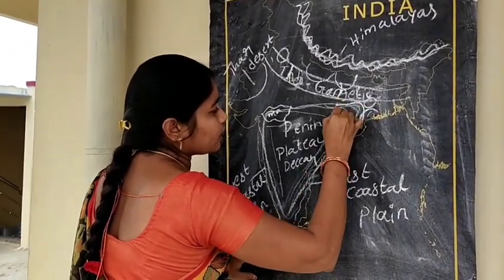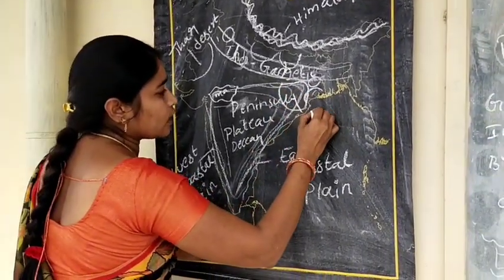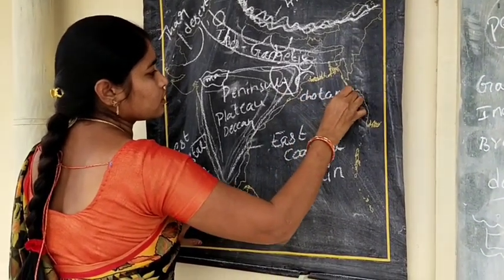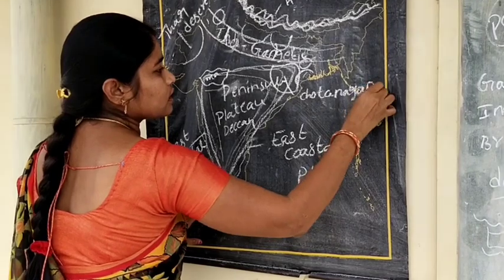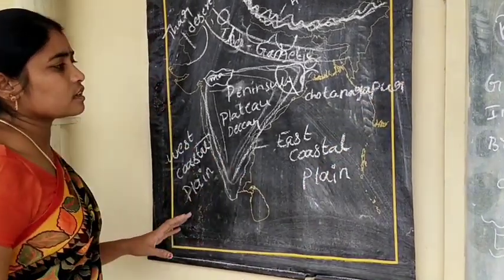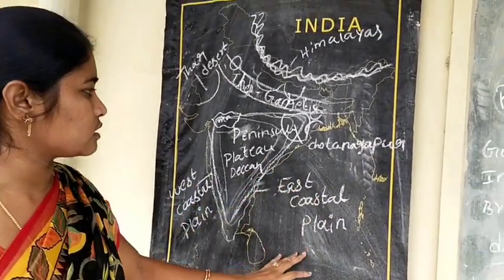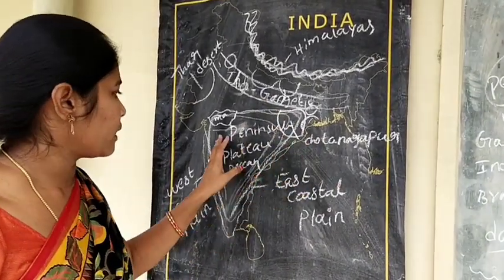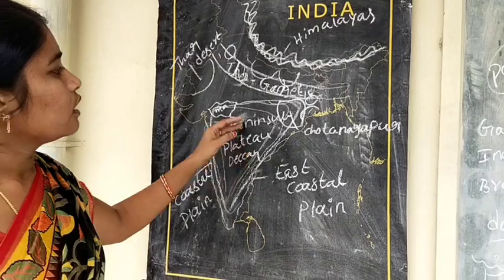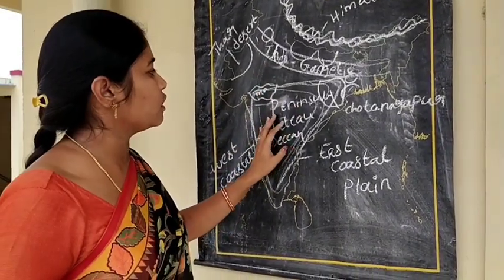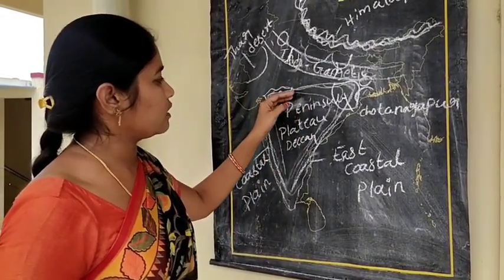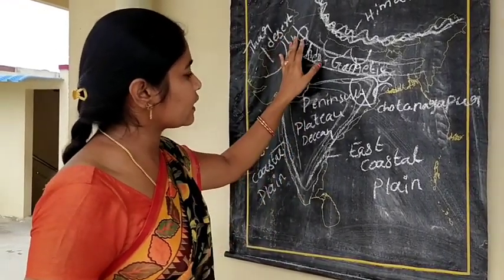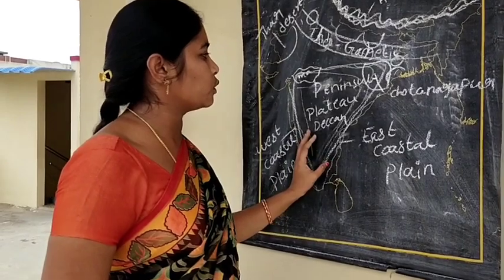Another important plateau is the Chota Nagpur Plateau. This is the plateau with the most mineral resources in our country. In the examination, a question will come on the difference between the Indo-Gangetic Plain and the Peninsular Plateau.